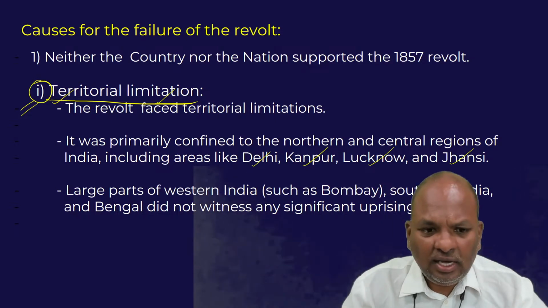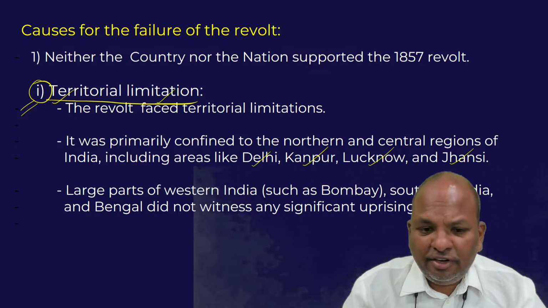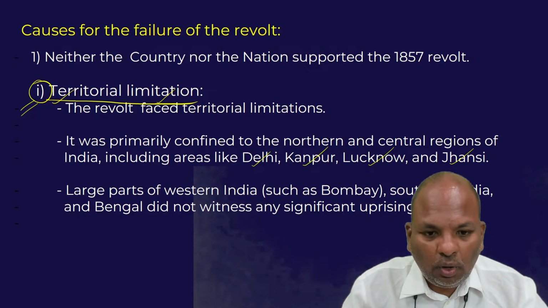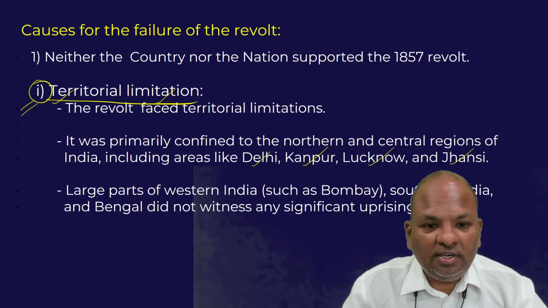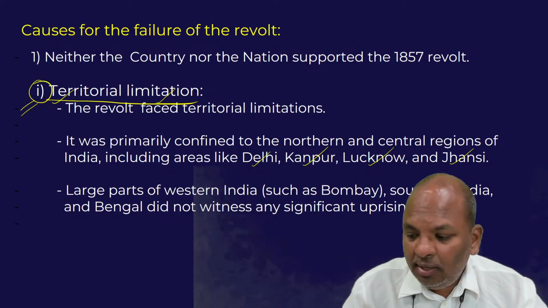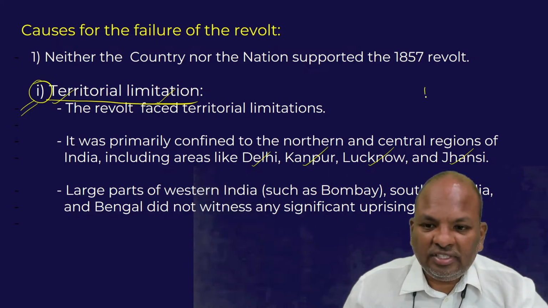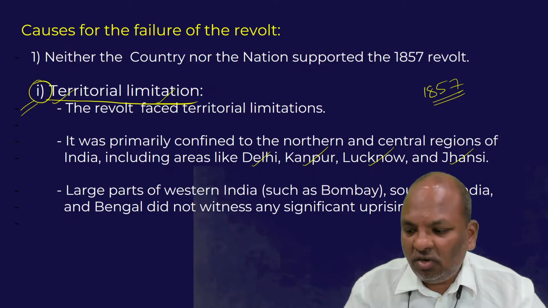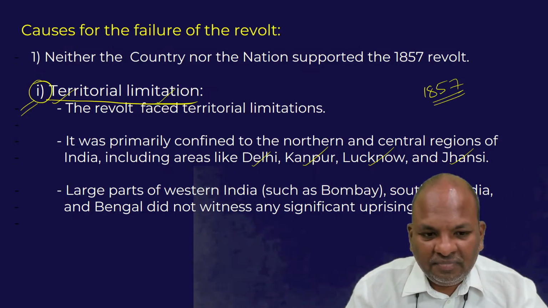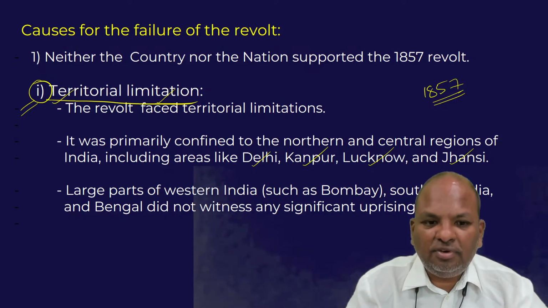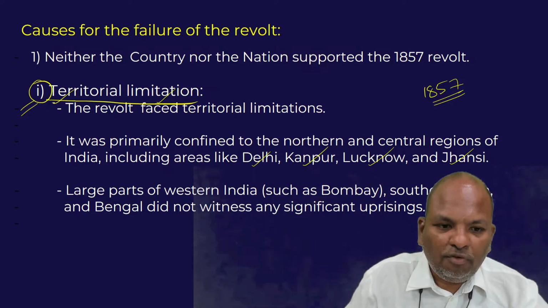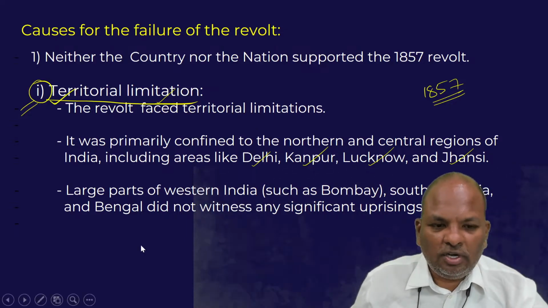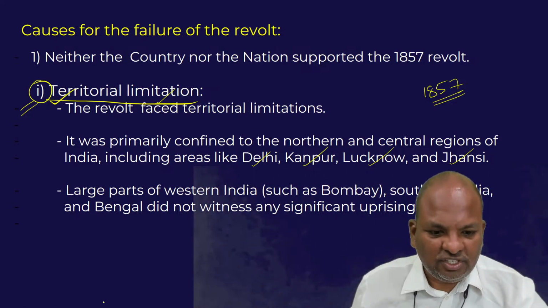Had this revolt been carried out on a very large scale, in all parts of India, possibly the 1857 revolt would have become a successful revolt. But that's not the case. This revolt indeed suffered from territorial limitation. The reason number one for the failure of the 1857 revolt was the territorial limitation.